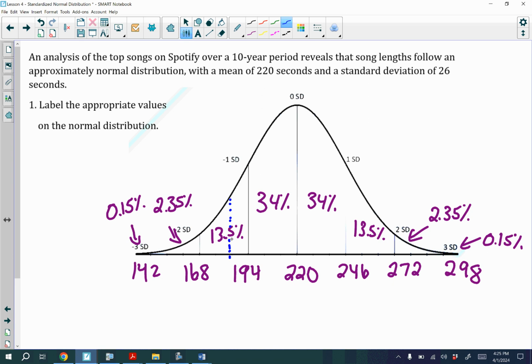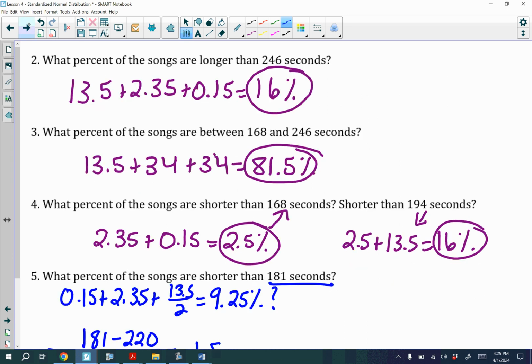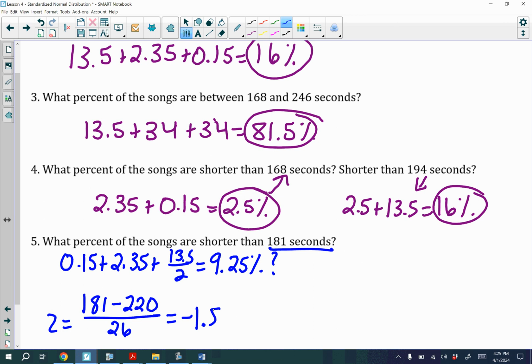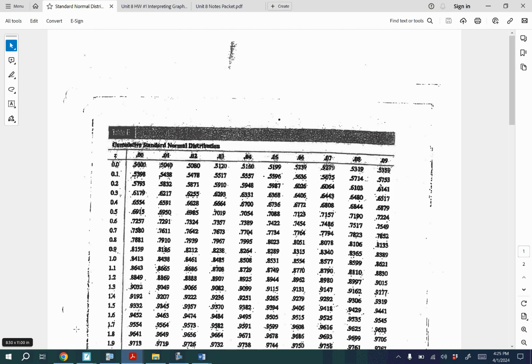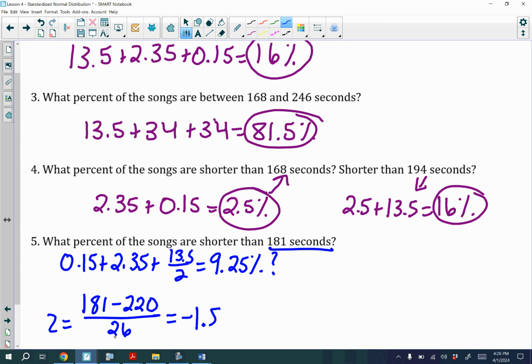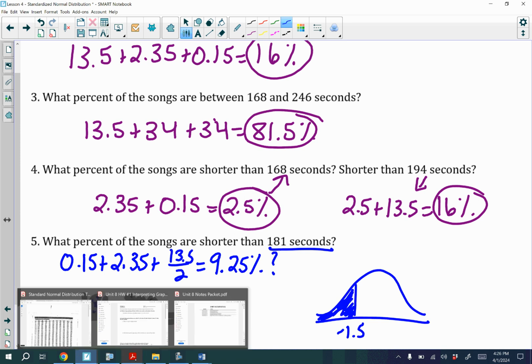So instead, what we're going to have to do is use that z-score that we have, the negative 1.5, and then this table that will give us the percentage. Now, this table is what we call the standard normal distribution. Basically, the table gives us the percentage underneath the curve on the left-hand side, and that's actually what we want here. Because we're looking for shorter, if we have this negative 1.5, that's the z-score, for 181, we want the area underneath the curve. So this is what we're wanting. We're going to use our table to do that.